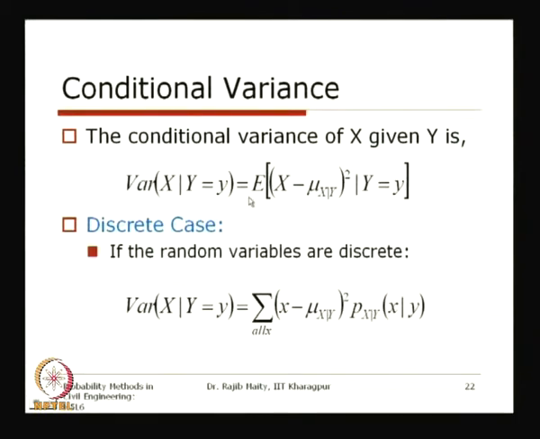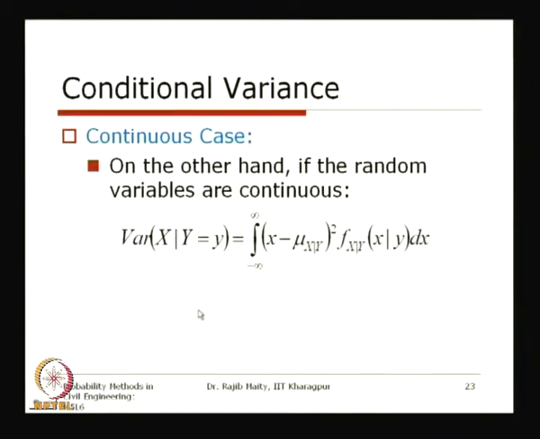Again there will be two cases. If the random variables are discrete, then the variance will be the summation over all possible x of x minus mu x squared multiplied by their density, and that density is the conditional density, that is probability of x given y. This gives the conditional variance for discrete random variables x and y.